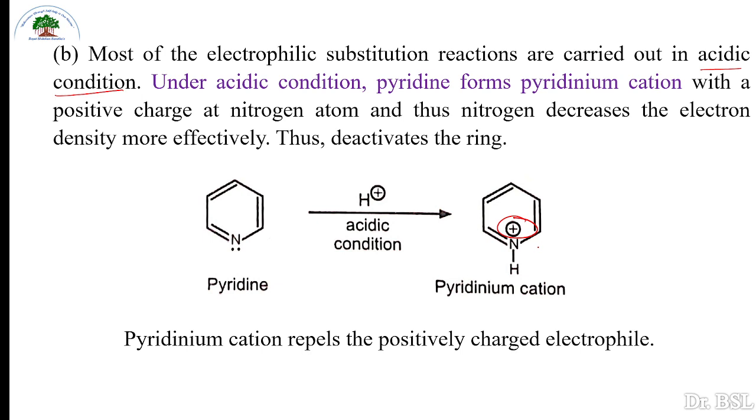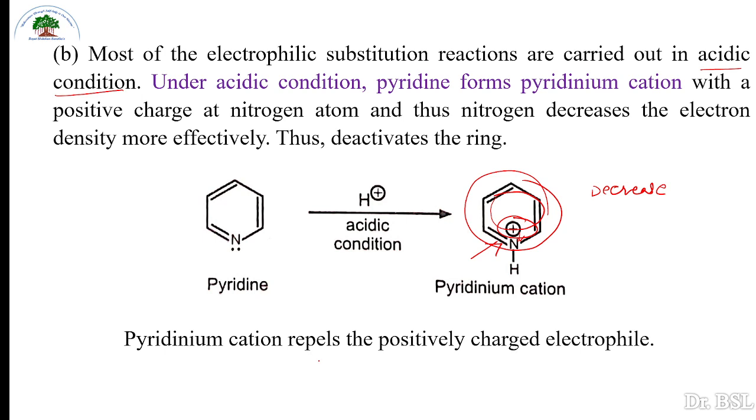And thus nitrogen decreases the electron density more effectively on the ring. As it becomes positively charged, it pulls this aromatic sextet towards itself more effectively. That means it decreases the electron density over the ring more effectively, and it deactivates the ring towards electrophilic substitution reactions.